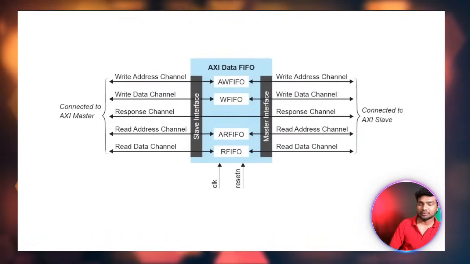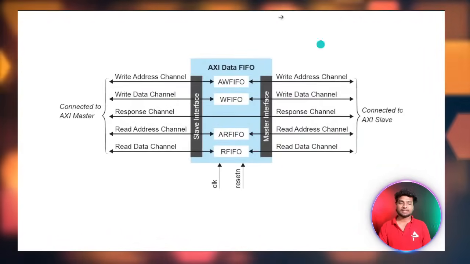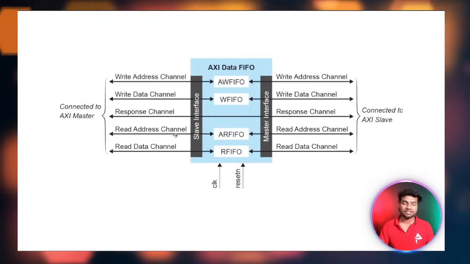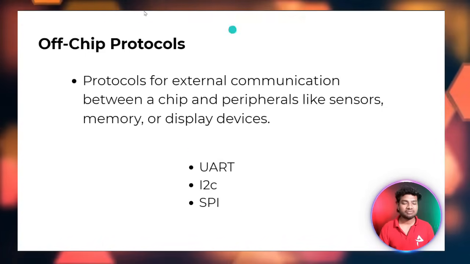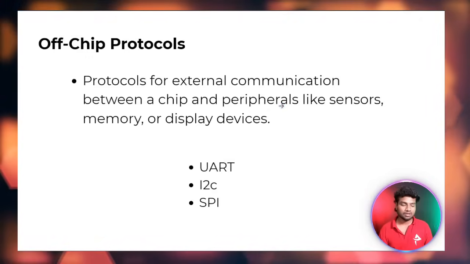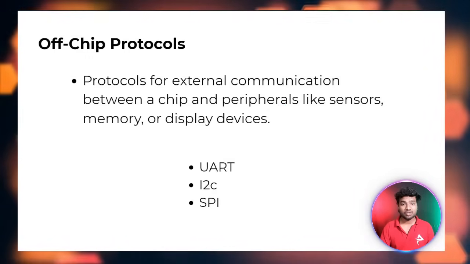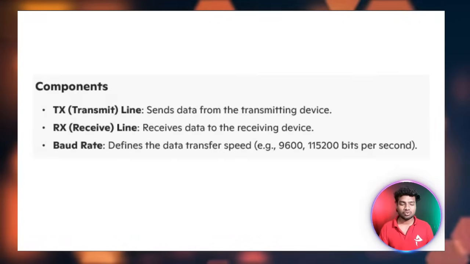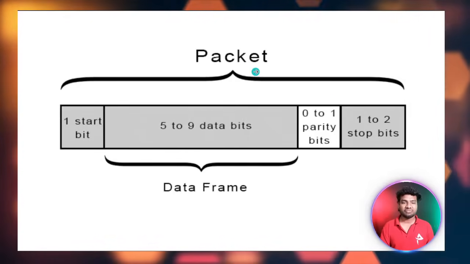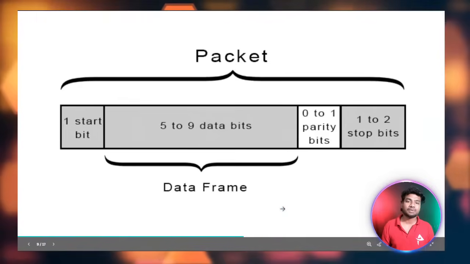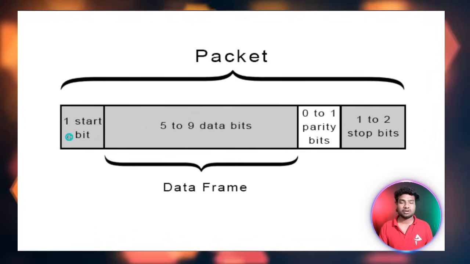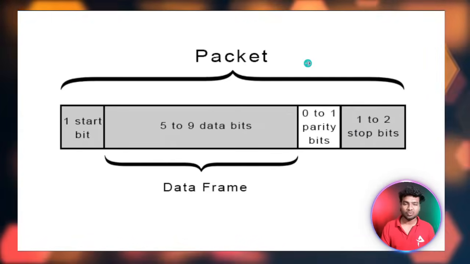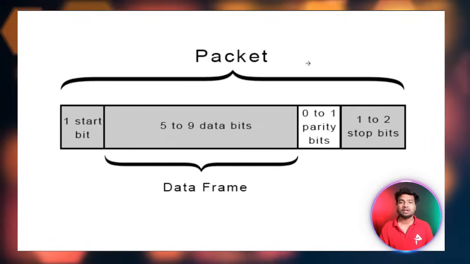So this is an example for the AXI protocol. I will tell you the protocol differences at the end of the session. And then these are the protocols we have: UART, I2C, SPI. For UART, we already saw the UART protocol code, TX, RX and baud rate. This is the frame format of the UART protocol. We already saw the spec and the code. One start bit, 8 data bits, 1 parity bit, and then 1 or 2 stop bits. Mostly we will do with 1 start bit, 8 data bits, 1 stop bit.